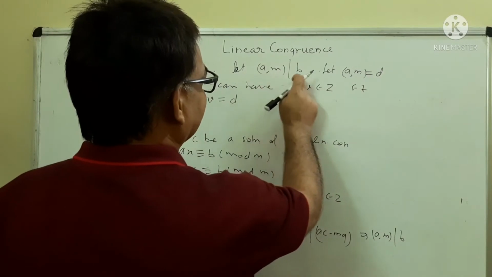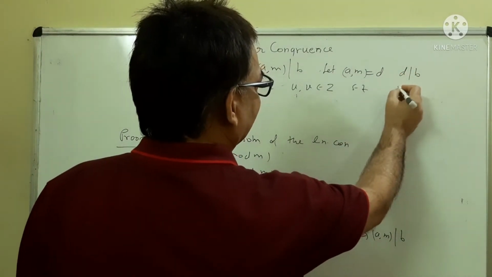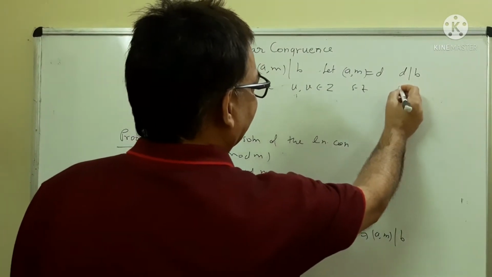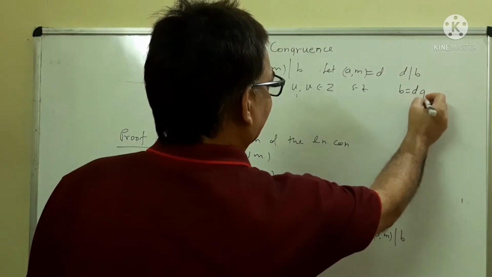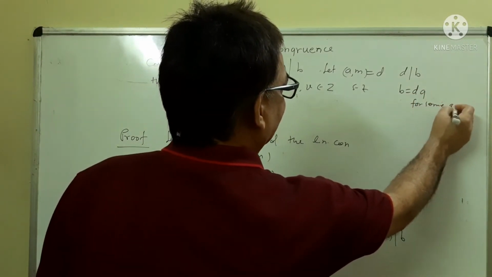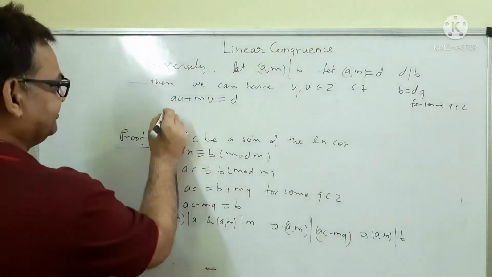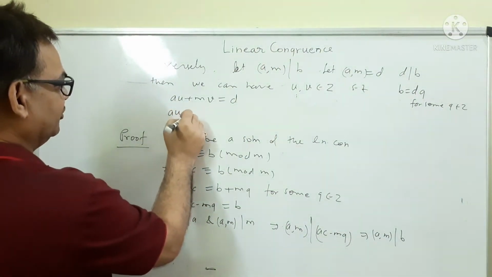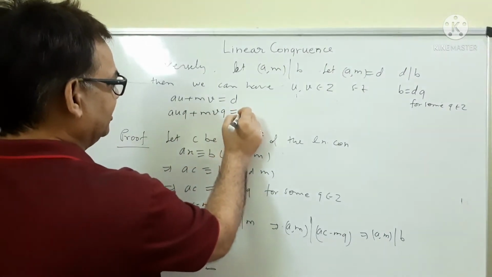Since GCD of A and M divides B, this D divides B, we may write B is equal to DQ for some Q belongs to Z. Multiplying by Q, we have AUQ plus MVQ is equal to DQ.